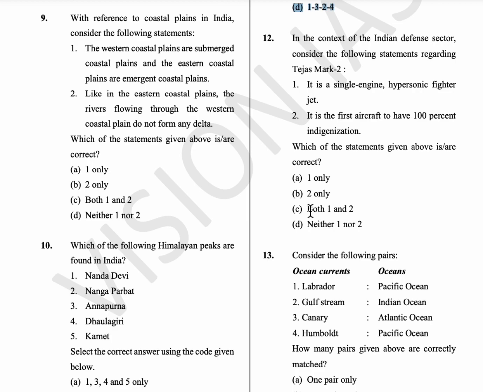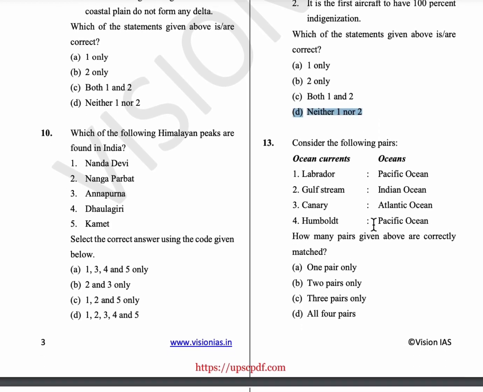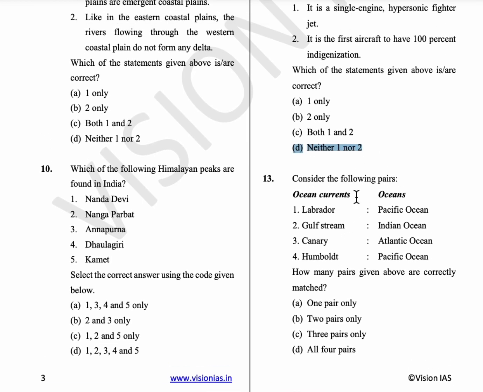Okay, so option D is the answer. The 13th question, ocean currents and oceans are given. Labrador Ocean current is found in the Atlantic Ocean. Gulf Stream also is in the Atlantic Ocean. Canary also is in the Atlantic Ocean, and Humboldt is in the Pacific Ocean. So only the last two pairs are correct. So option B is the answer.